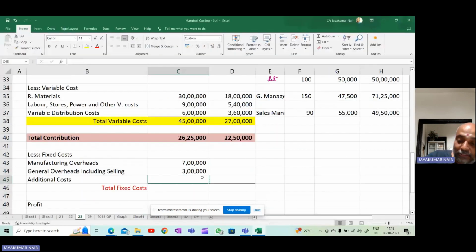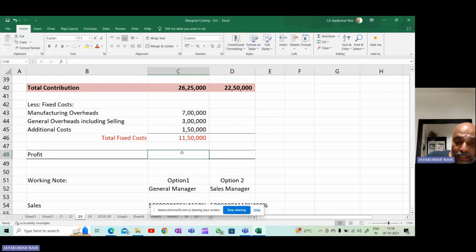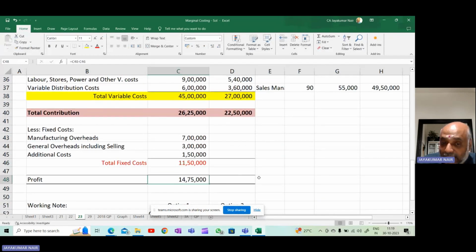That means 1 lakh 50,000 you will incur as additional cost. So the total fixed cost here is 11 lakh 50,000. So what do we do? From the contribution, you minus the fixed cost, you will get the profit. So profit in the first case is 14 lakh 75,000.